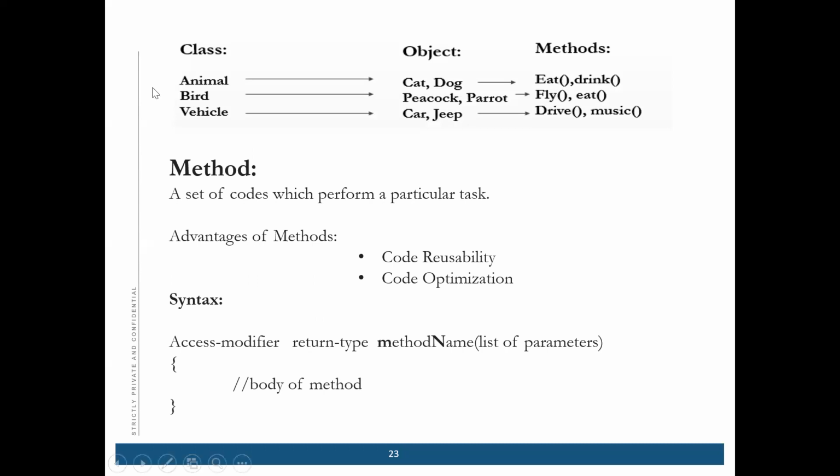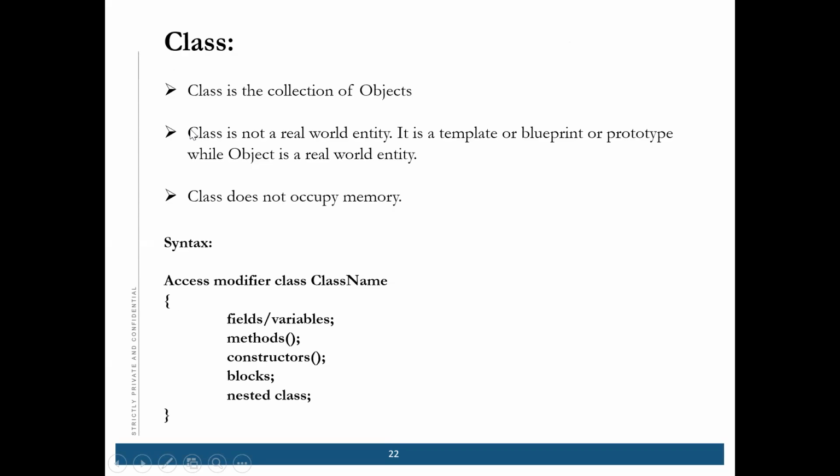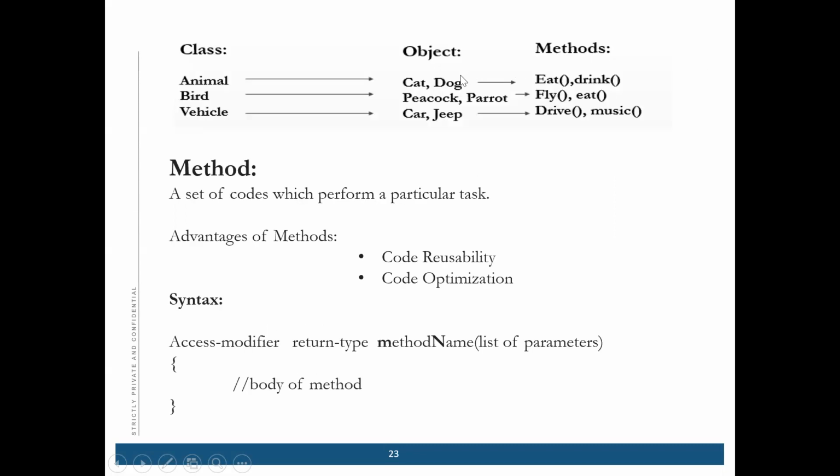Okay. So suppose the class is Animal. If you think about an animal, nothing specific comes to your mind, right? If you think about a cat or a dog, then a picture will come to your mind, correct? So class does not occupy any memory, but cat and dog occupy memory, like how it will look. It will look like a cat or like a dog. So object occupies memory, but class doesn't.